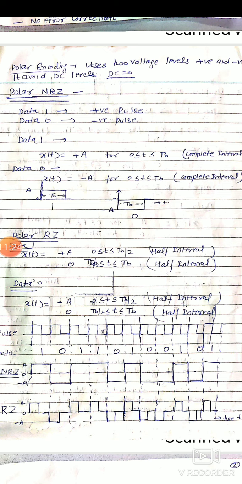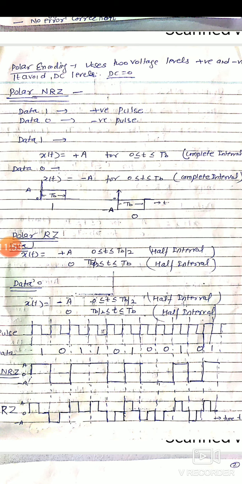But in polar non-return to 0, data 1 will be represented by a positive pulse and data 0 by a negative pulse. Or we can say data 1 will be represented by a positive pulse of amplitude A for the whole duration, that is TB, and data 0 will be represented by a negative pulse of amplitude A for the whole duration, that is TB.